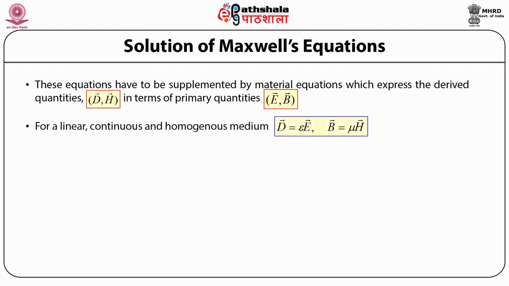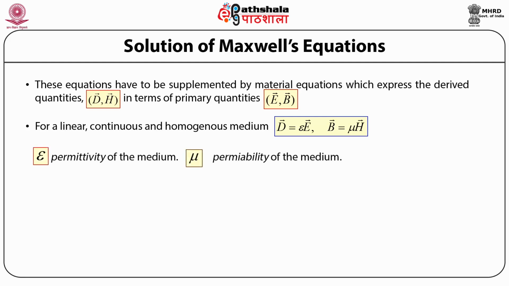Now, if we consider a linear, continuous and homogeneous medium, then the electric displacement vector can be written in terms of the electric field vector by the equation D equals epsilon times E, where epsilon is the permittivity of the material medium. Similarly, we can write the magnetic field induction vector B as being equal to mu times the magnetic field vector H, where mu is the magnetic permeability of the material medium under consideration.